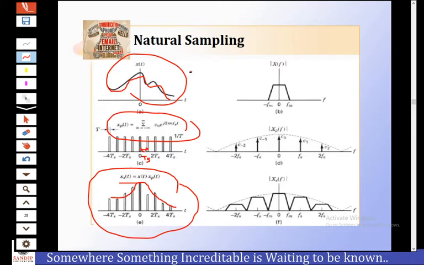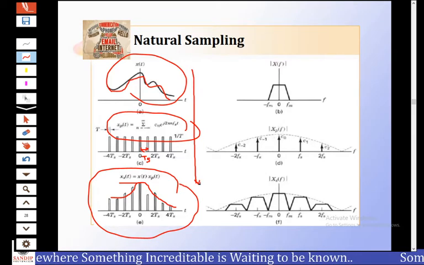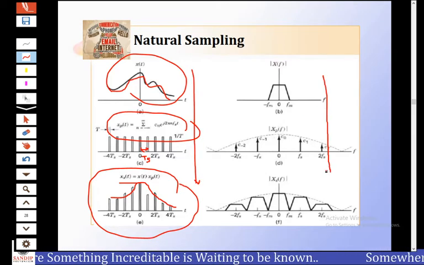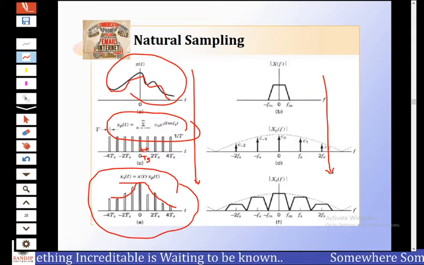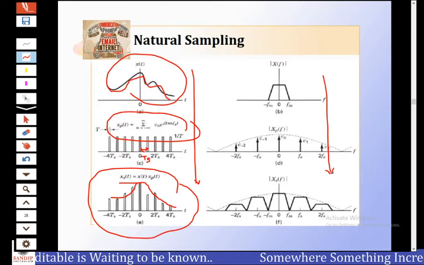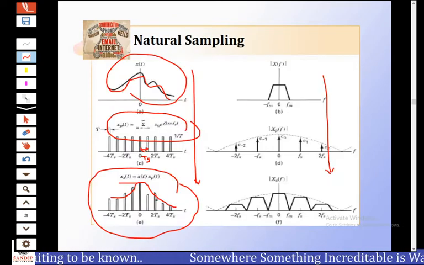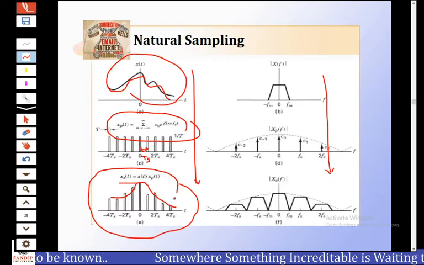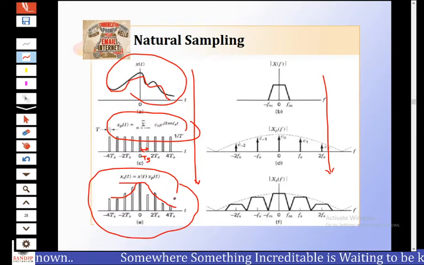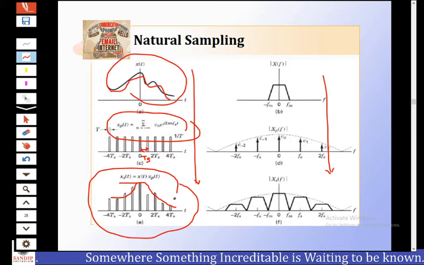Now this is the time domain representation. Here is the frequency domain representation of natural sampling. Before proceeding to flat top sampling, we will observe some of the merits and demerits of natural sampling.